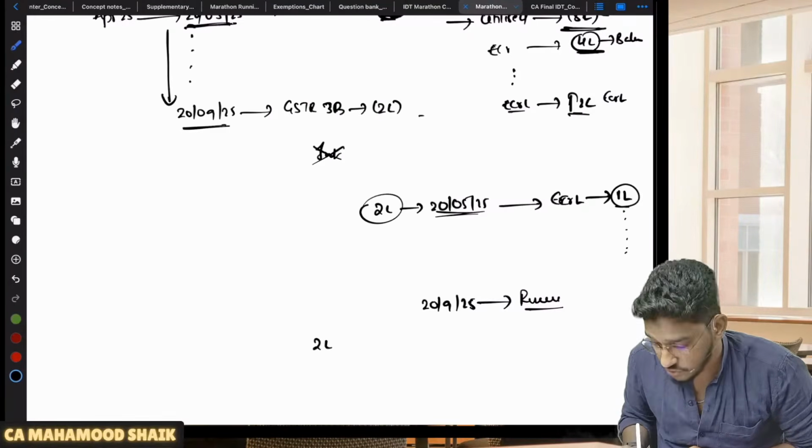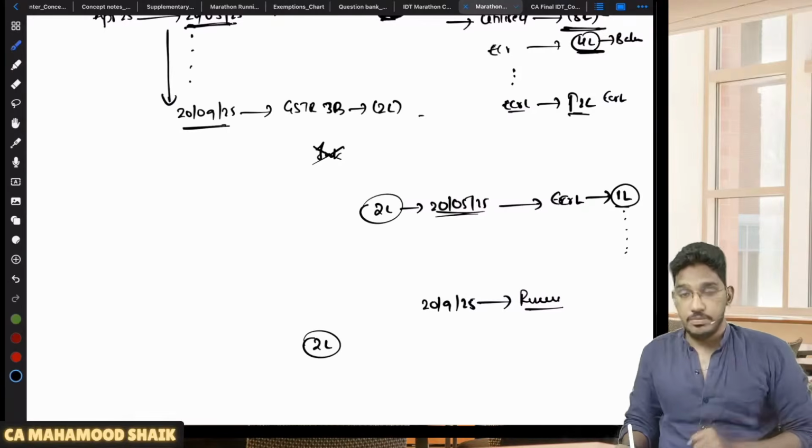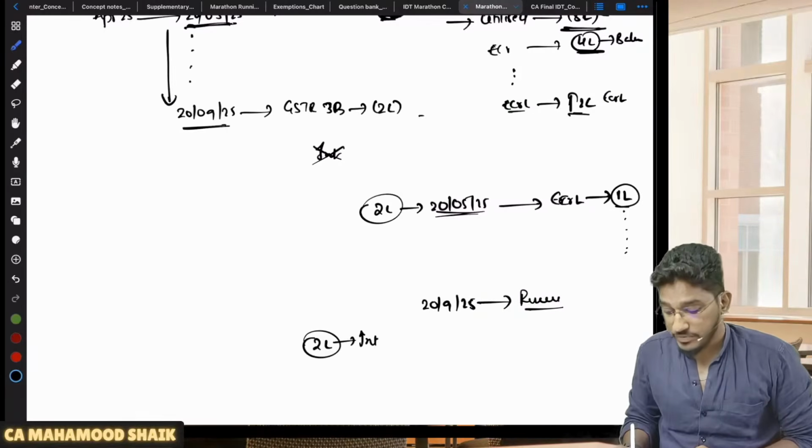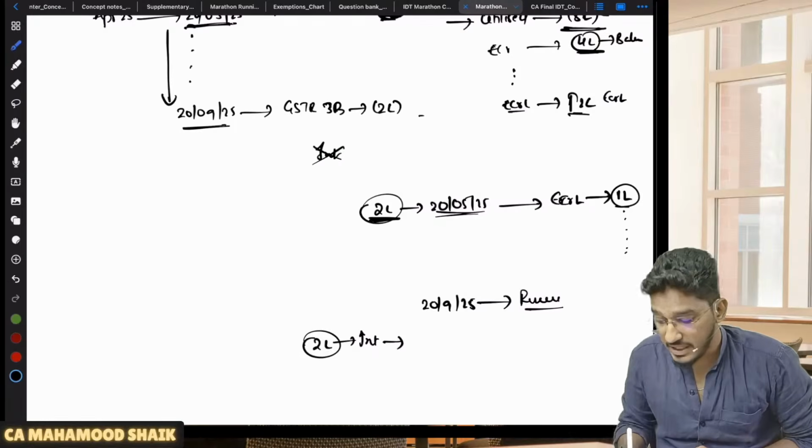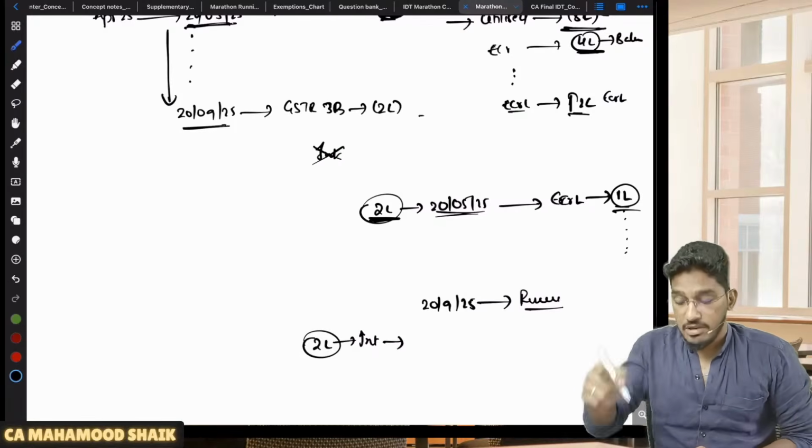Now, how much will you reverse? 2 lakhs you will reverse. But here reversal alone will not be enough. Interest you also have to pay. Why, sir? You have wrongly availed ITC and you have utilized it also. Why have you utilized?